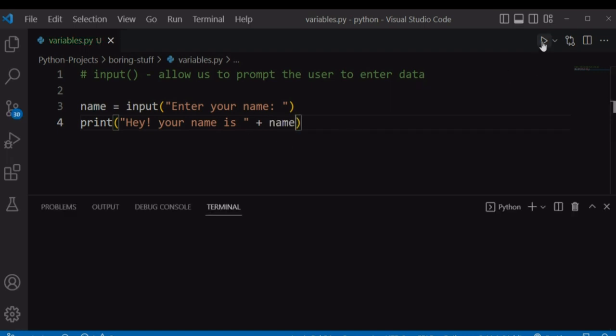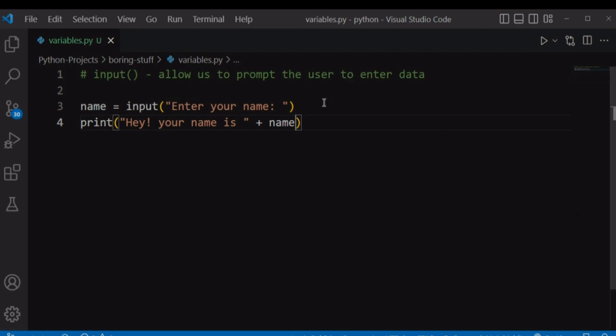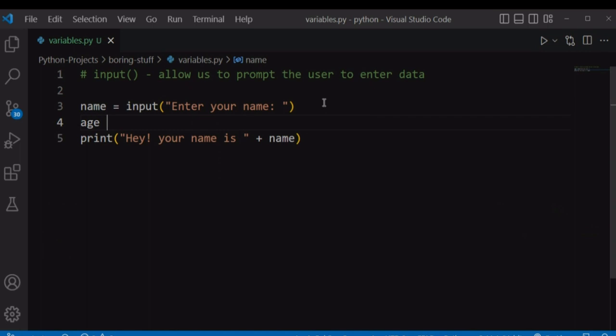Let's run our file. It will first prompt us to enter our name, let's say Ali. Then it will print to us, "Hey, your name is" whatever we have entered as our name. Hey, your name is Ali. We also want to collect the age of our users and store it in a variable age. This variable age will be a prompt that says enter your age.